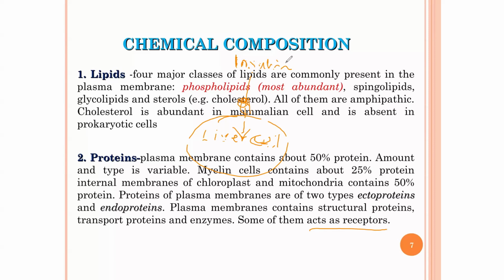So ladies and gentlemen, before I leave this page, let me recap. There are proteins found in the cell membrane, and these proteins can either be integral proteins or peripheral proteins. What are integral proteins? Integral proteins are those fully embedded into the cell membrane, while peripheral proteins are those that only partially touch the surface of the cell membrane. And some of these proteins found in the cell membrane have a structural function, a transport function, and some of them are enzymes.